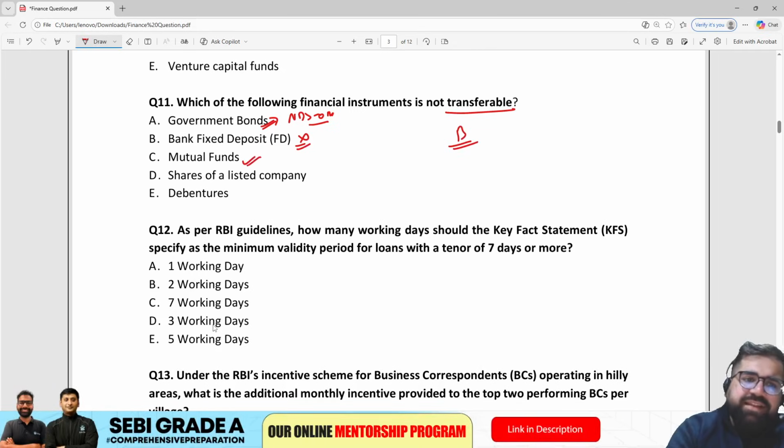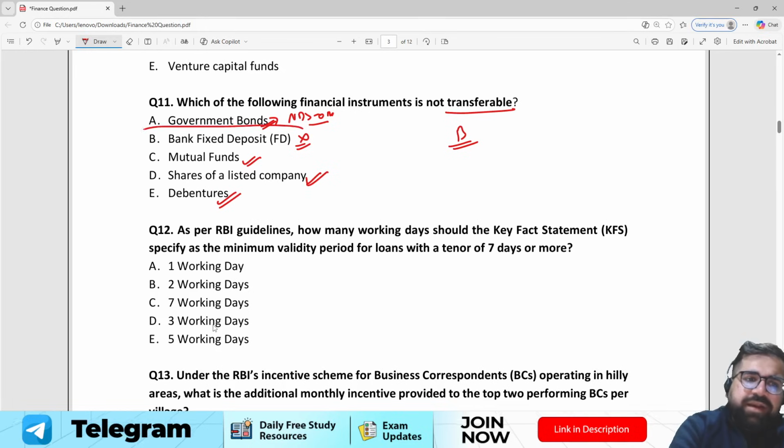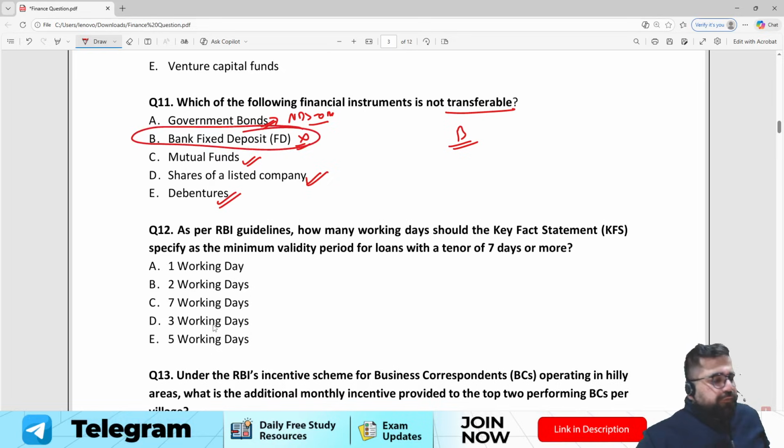Mutual funds, again I can sell. Shares of listed company, again I can sell. Debentures also I can sell. But FD, there is no market for FD. Therefore, the correct answer for question number 11 will be option number B.